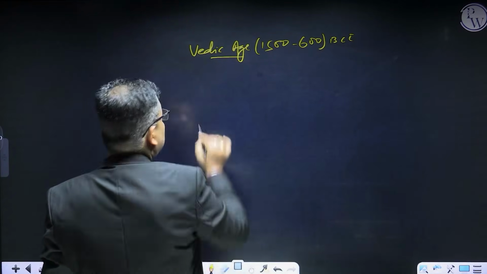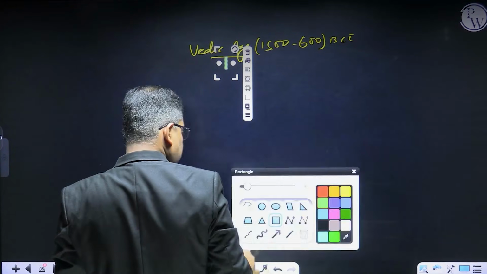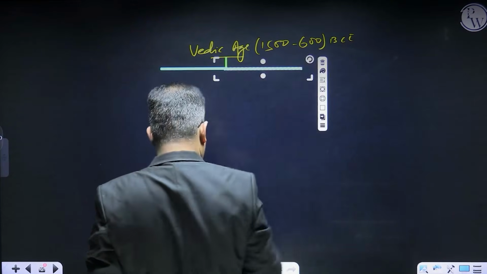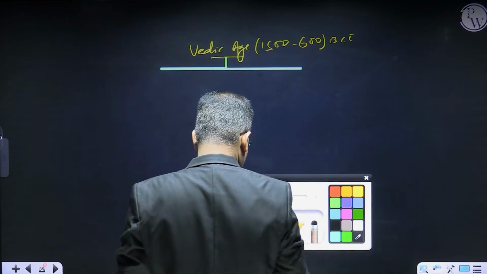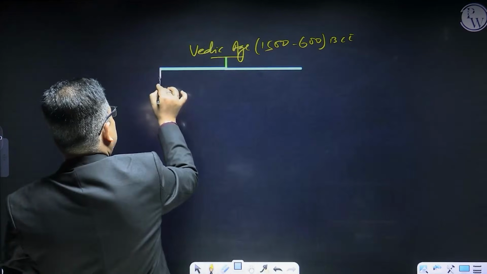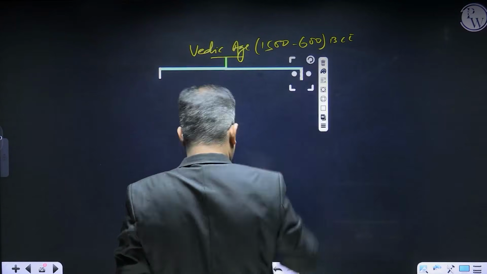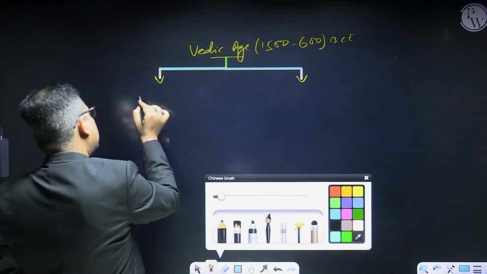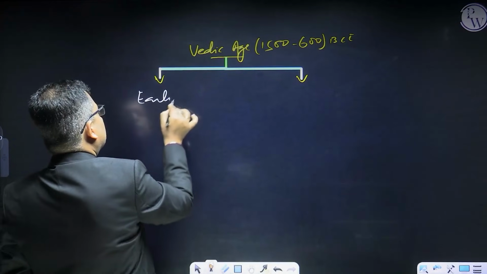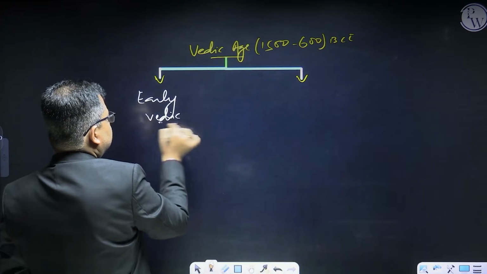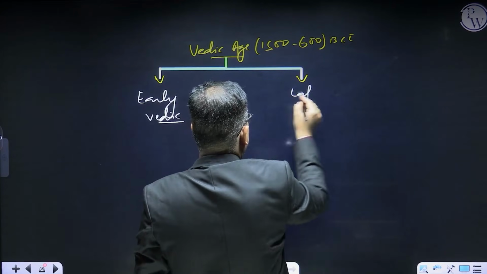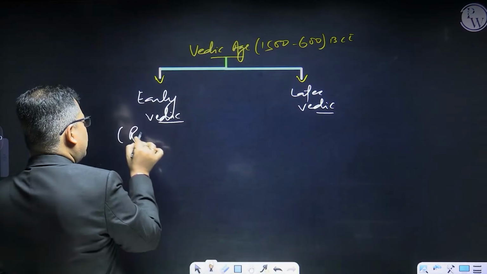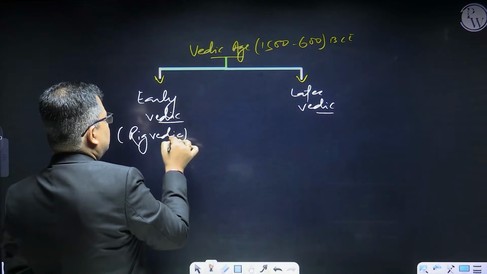And on the basis of literary evidences, sirs and ma'am, it can be divided into two broad phases, right? One is your early Vedic period and the other one is your later Vedic period. So this is called your early Vedic period, and this is called your later Vedic. The early Vedic is also called the Rig Vedic period. Is it okay? Rig Vedic period.